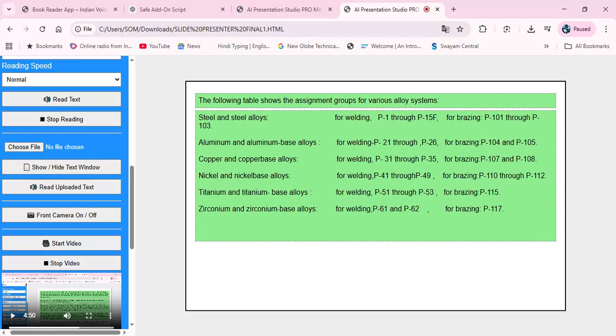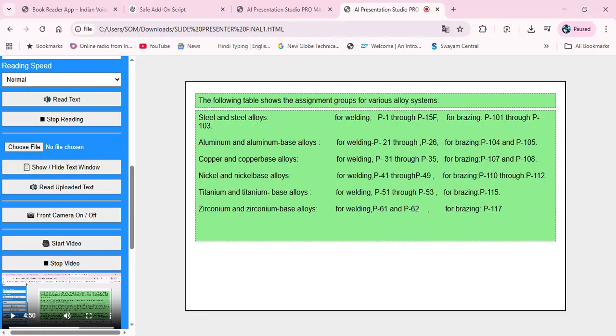Steel and steel alloys, for welding, P1 through P15F, for brazing, P101 through P103. Aluminum and aluminum base alloys, for welding P21 through P26, for brazing, P104 and P105. Copper and copper base alloys, for welding, P31 through P35, for brazing, P107 and P108.